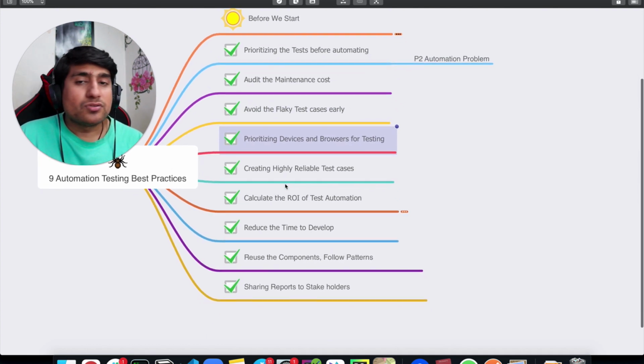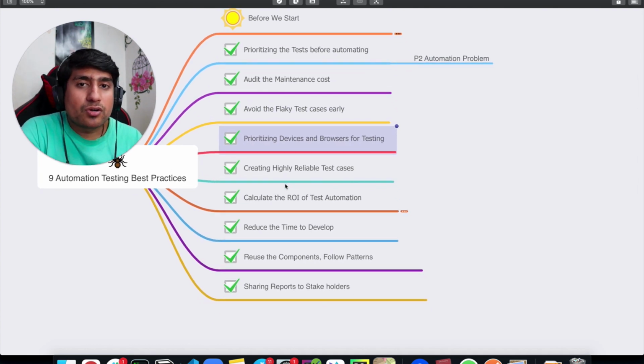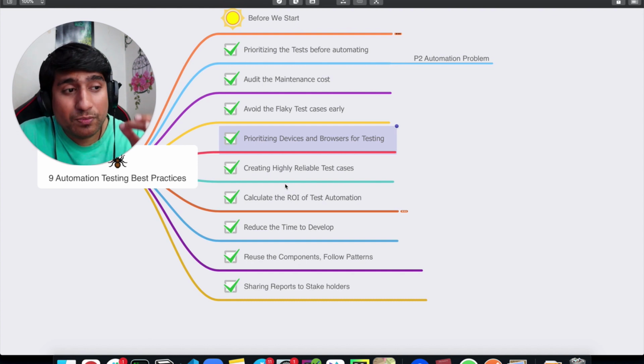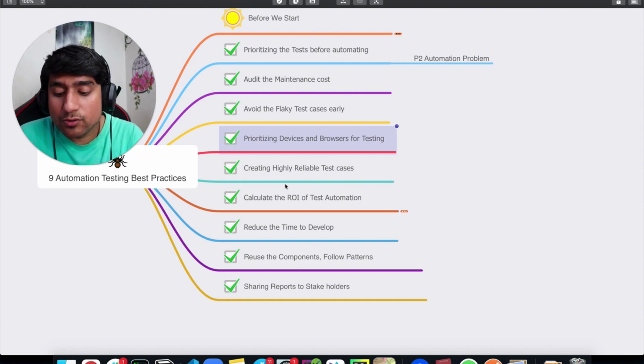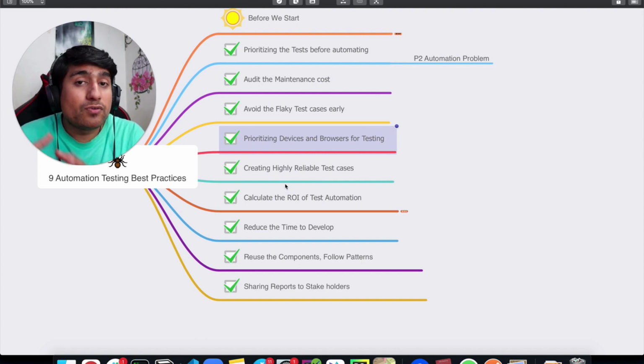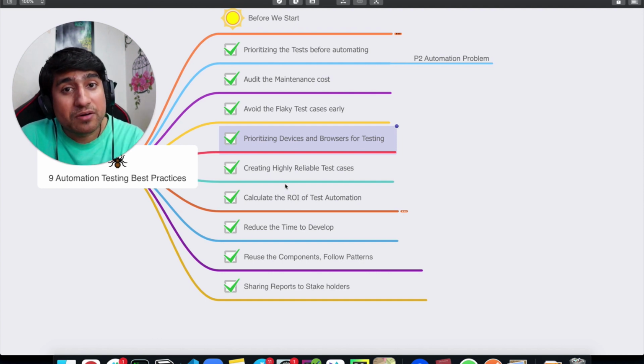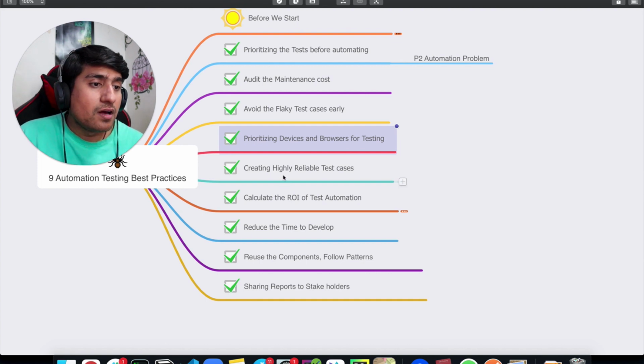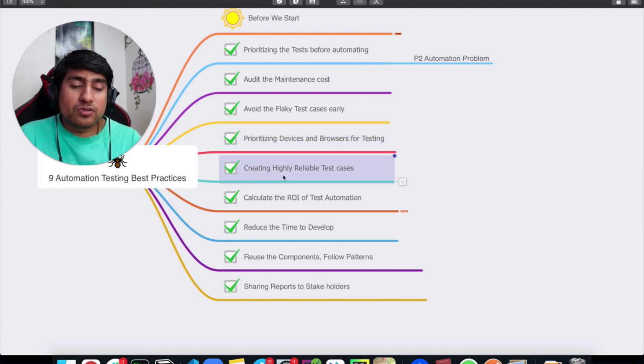Prioritizing your device and browser for testing basically means whenever you are doing your cross browser testing, make sure you prioritize the browser. For example, if you are targeting the latest Chrome, Firefox and Safari, you can note it down that I'll be automating this scenario for Chrome, Firefox and Safari, and will not be doing it for other or older versions. So you can prioritize according to it, and tell your PM or stakeholder that I have automated only these scenarios.